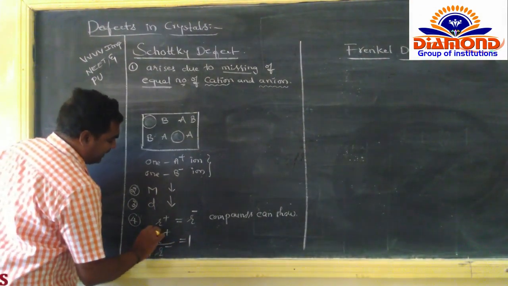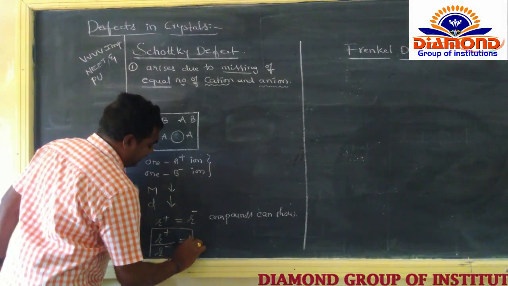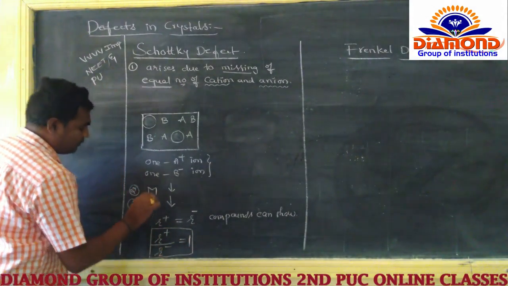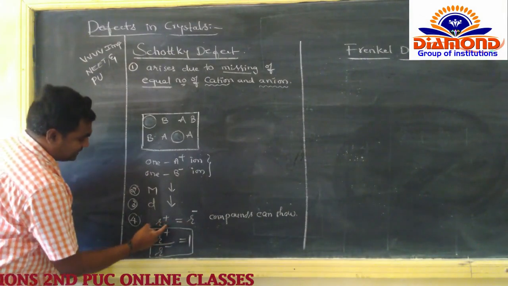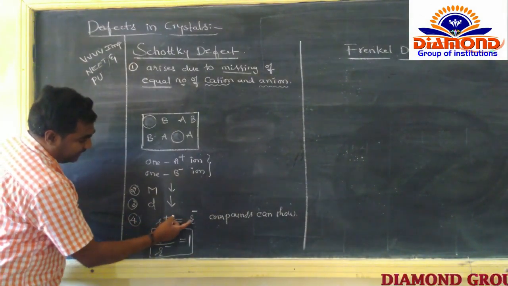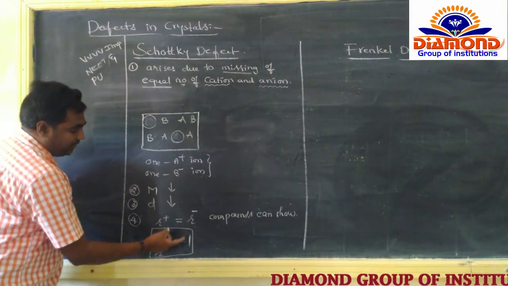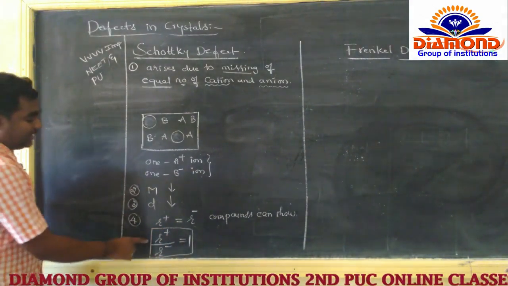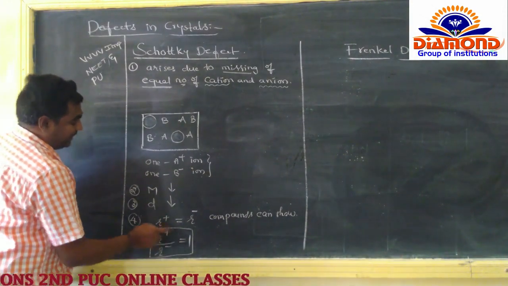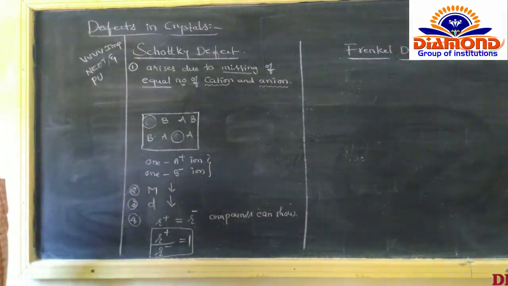So in the Schottky defect, R plus by R minus is equal to 1.